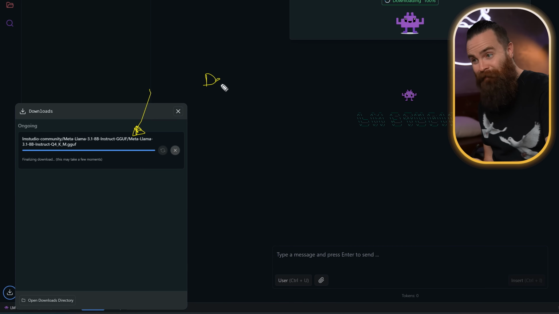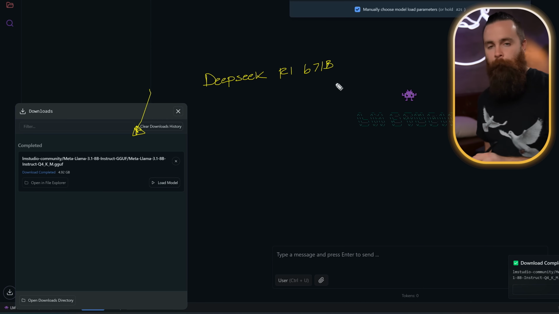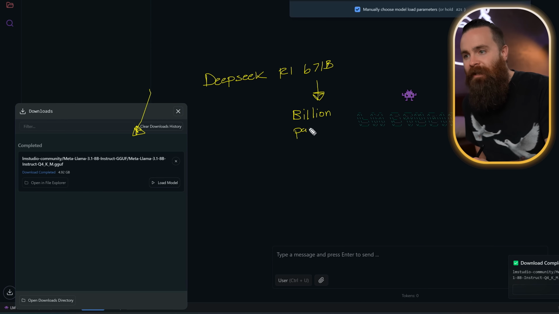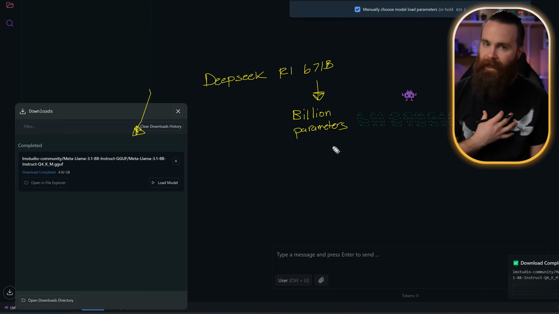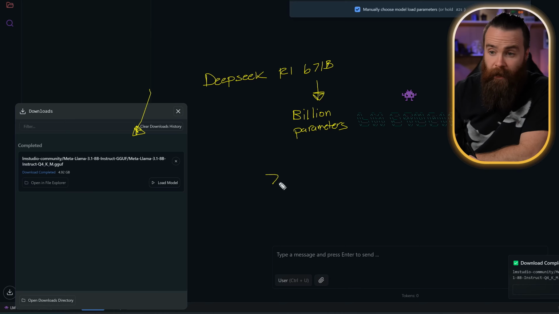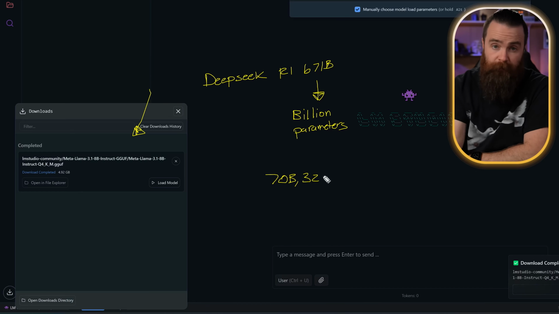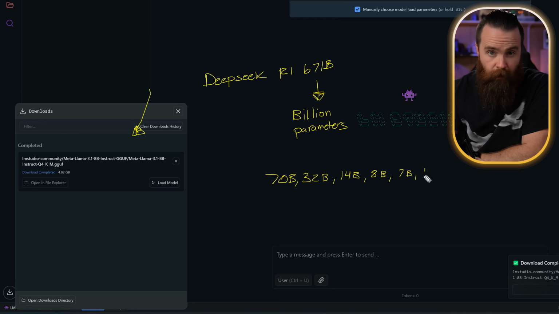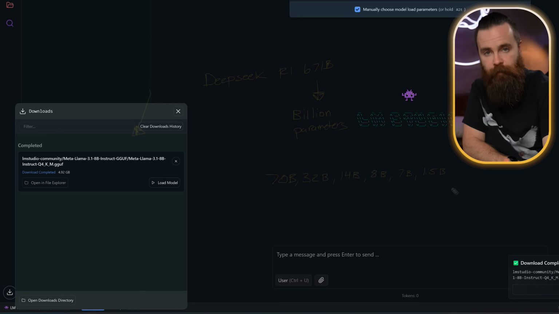Now, the biggest, baddest one right now is the Deepseek R1 671B. That B stands for billion, 671 billion parameters. I have an AI server and I cannot run this. You need some serious hardware to run that. But they do have smaller models. They go down to 7B, which I can run on my dual 4090 GPU server. And Deepseek goes all the way down to 1.5 billion parameter models. For most models, you'll want a GPU for better performance.